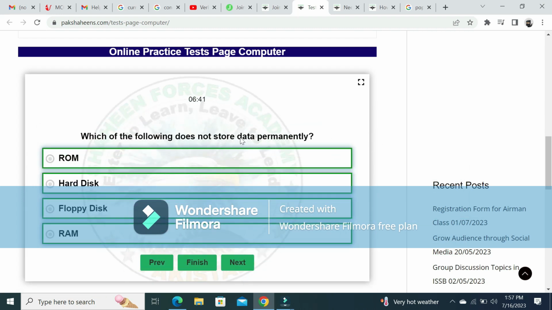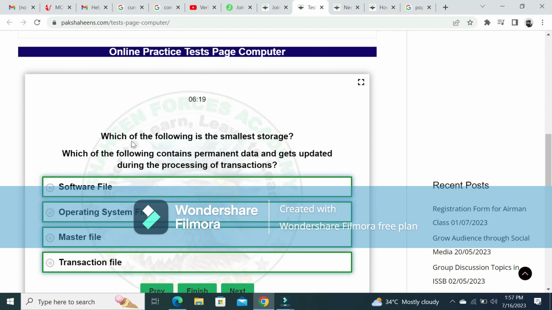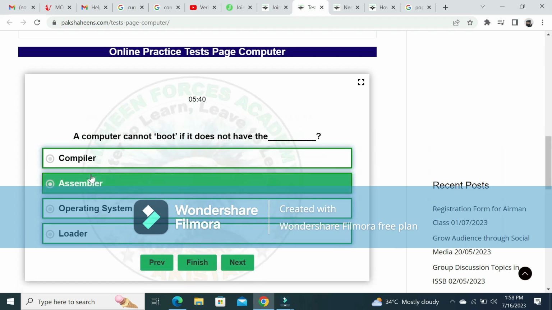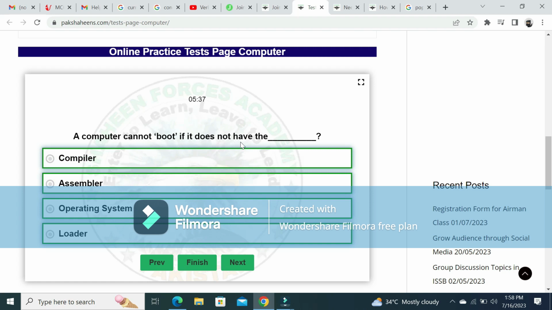Which of the following does not store data permanently? RAM. Which of the following is the smallest storage? Which of the following contain permanent? A computer cannot boot if it does not have the operating system.